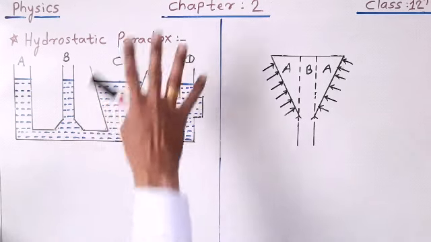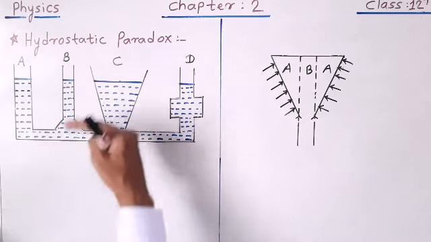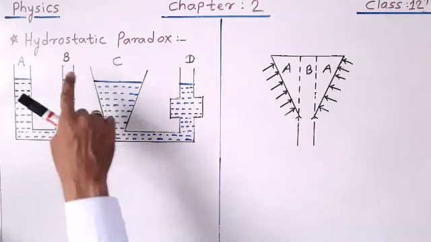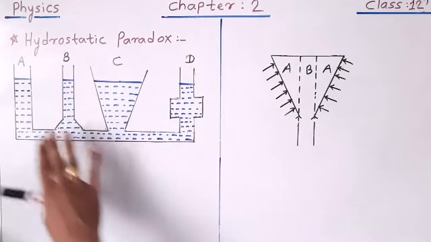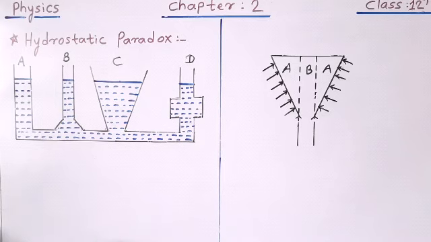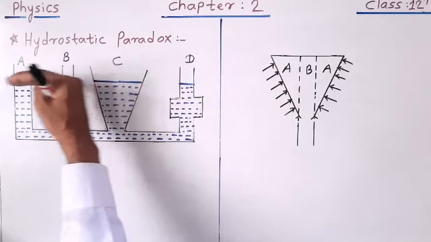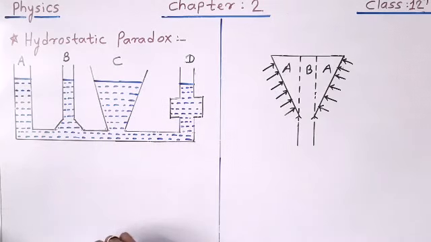What does hydrostatic paradox mean? Dear students, you can see there are 4 different vessels, A, B, C and D, and all the vessels are interconnected. Now if we pour a liquid into any one of them, it is noticed that the level of the liquid in each and every vessel is the same.